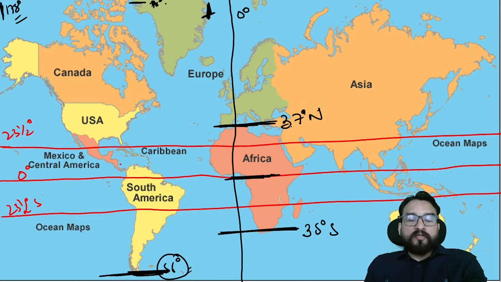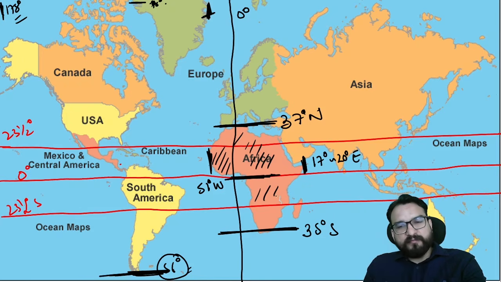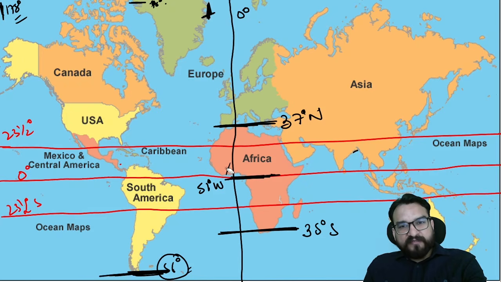Right, take this. No need to again, just have a rough understanding. Nobody will ask you this. This is for your purpose, right? Now over here, when you see this particular part, you will find it is approximately 17 degree to 20 degree east, to over here 51 degree, because it is present in the western hemisphere also, eastern hemisphere also, northern hemisphere also, southern hemisphere also. Right, so like this you have to understand it. Also in the western hemisphere it is less, guys. Western hemisphere has less, mostly it is in the eastern hemisphere that you will see.